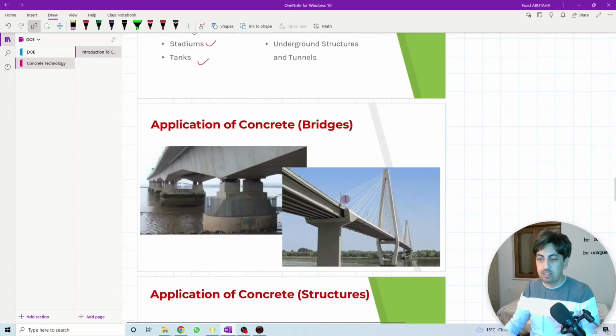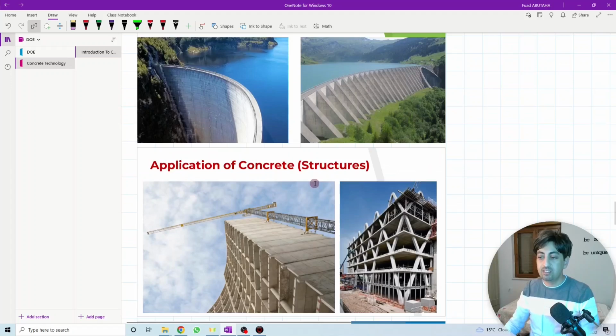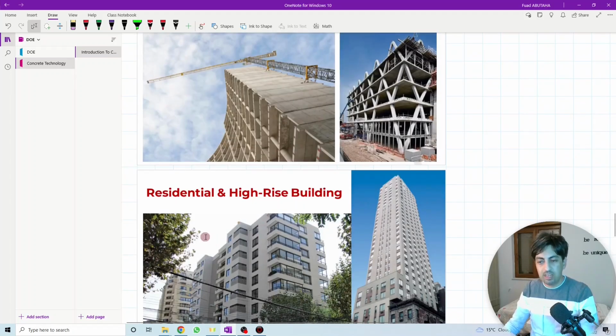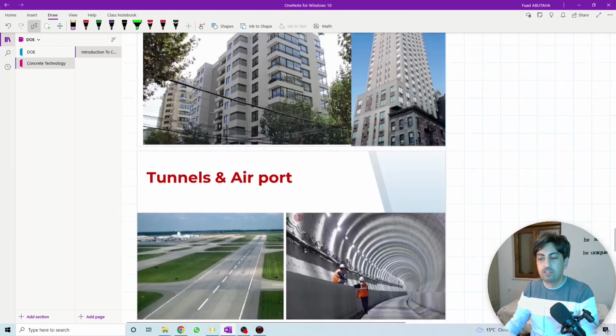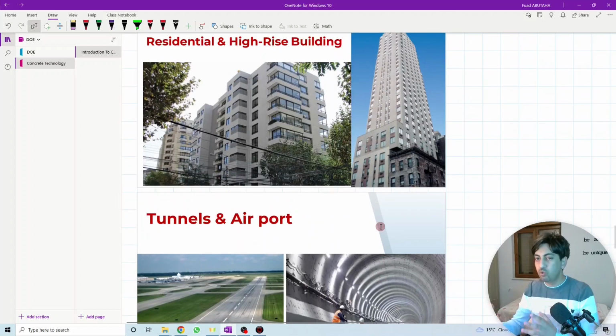We use the concrete in the production of bridges, transportation. We use the concrete in building dams. We use the concrete in the structure. We use the concrete in the residential or high-rise building. We use the concrete in the airports also, and also in tunnels. So concrete is being used everywhere.